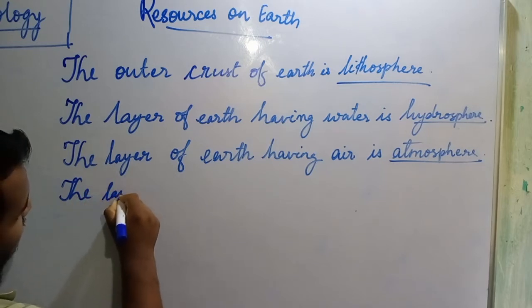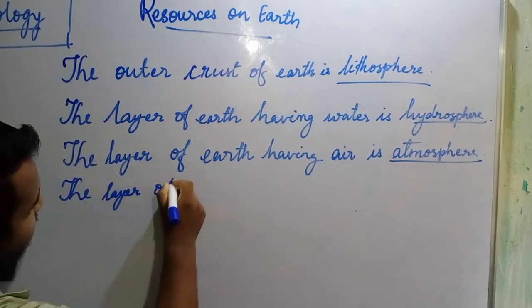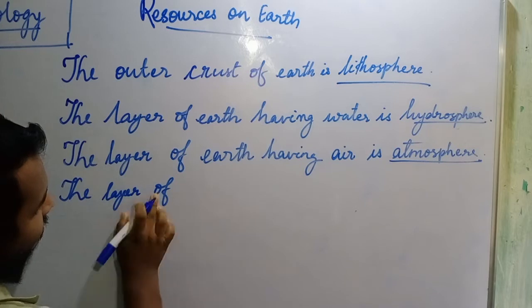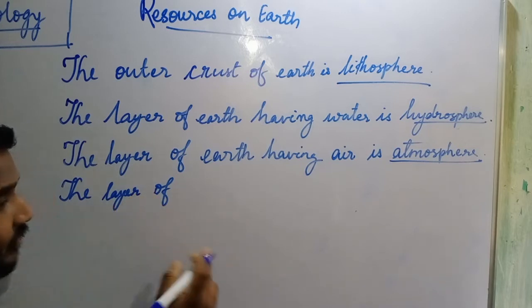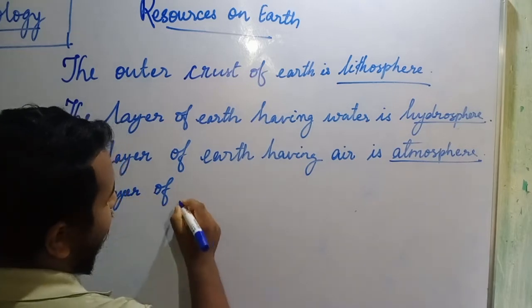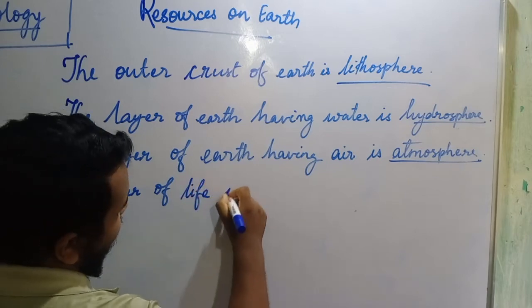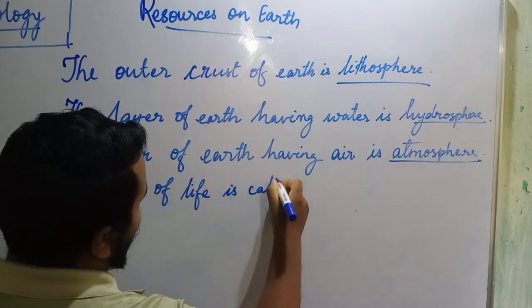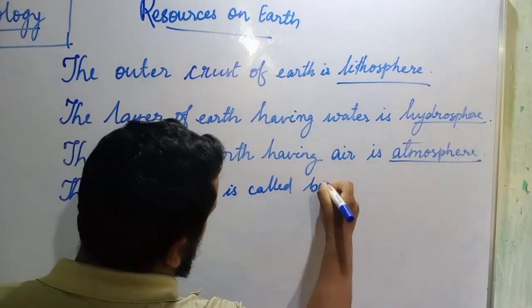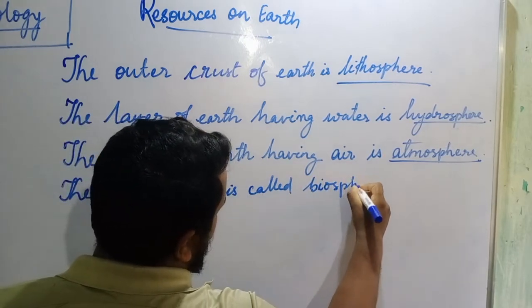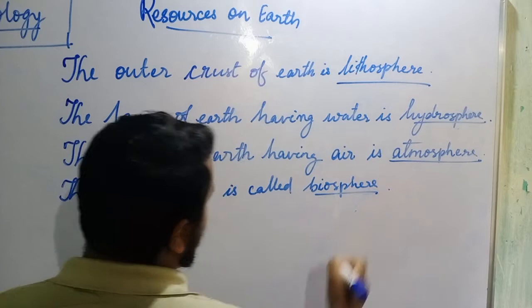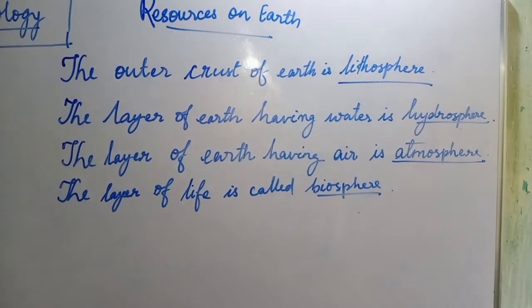The layer or sphere also you can write, okay. The layer of life is called biosphere. Okay, total 4 layers.